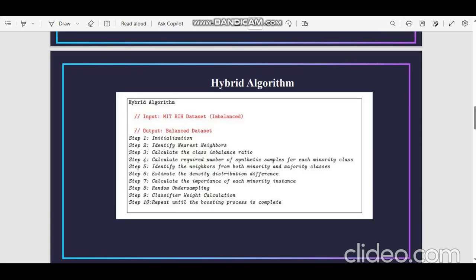This is the hybrid method. In this hybrid method, the input will be the MIT-BIH dataset, that means the imbalanced data, and the output will be the balanced dataset. So the first step is the initialization, and the second one, identify the nearest neighbors.